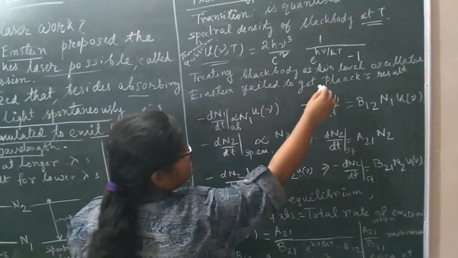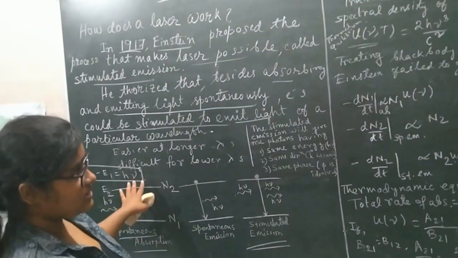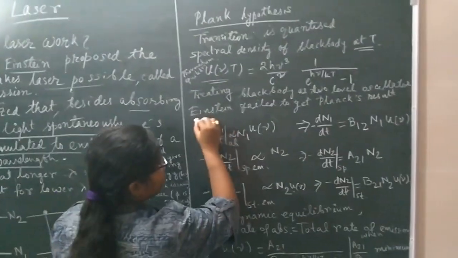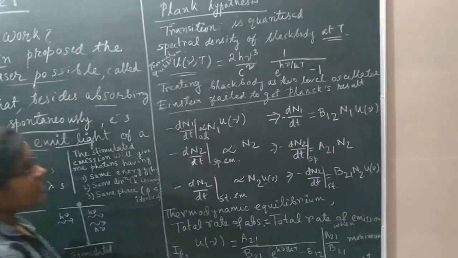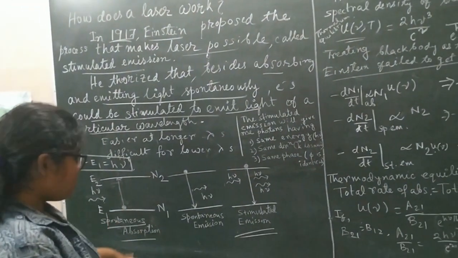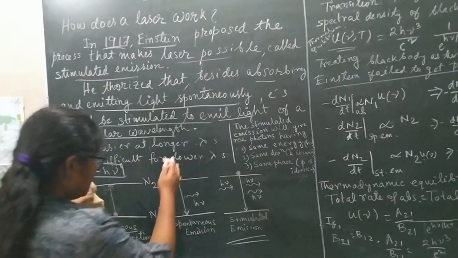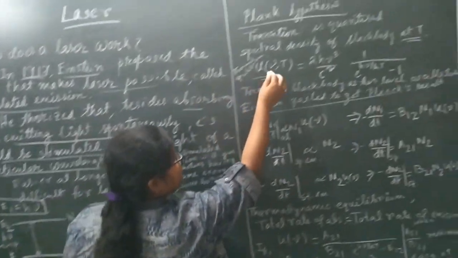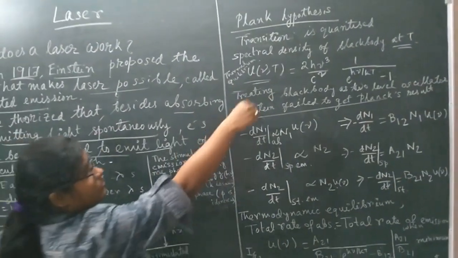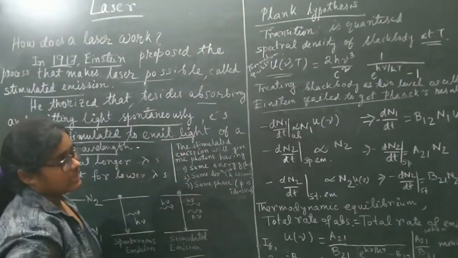Einstein treated the black body as a two-level system. So you have two levels, one is E1, another is E2, and he failed to get Planck's result. This is the most important thing: he calculated the spontaneous emission, he calculated the absorption, and he tried to find the spectral density in terms of N1, N2, and he failed to find it.